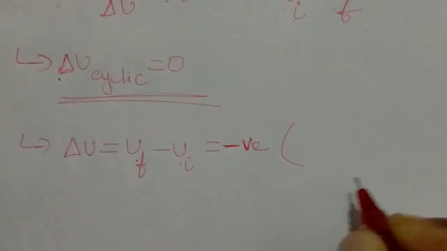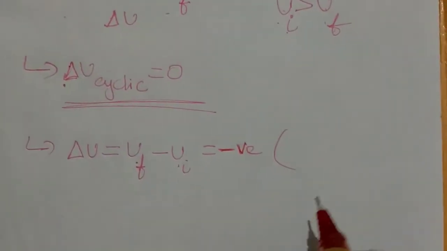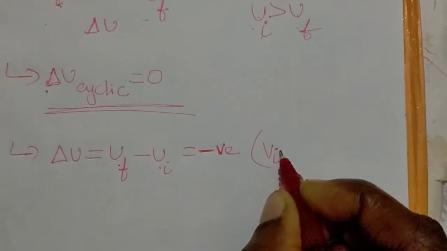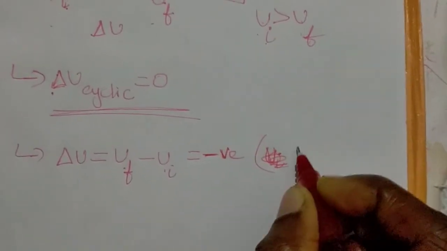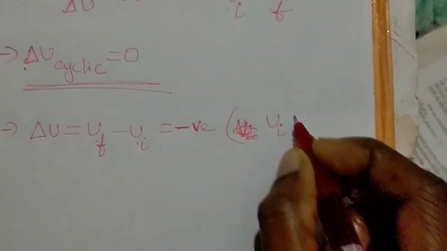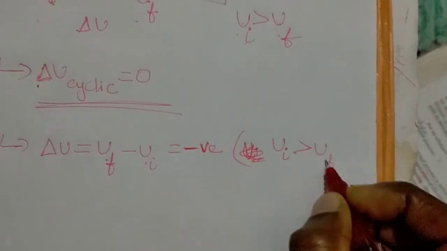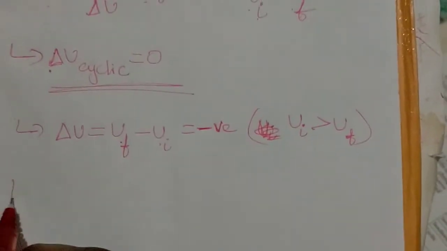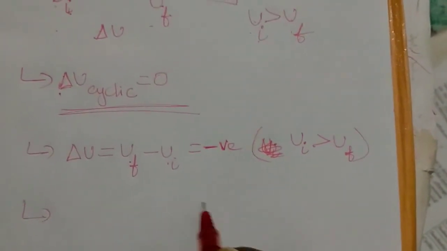So the condition for getting negative internal energy is: initial stage internal energy greater than final stage internal energy.